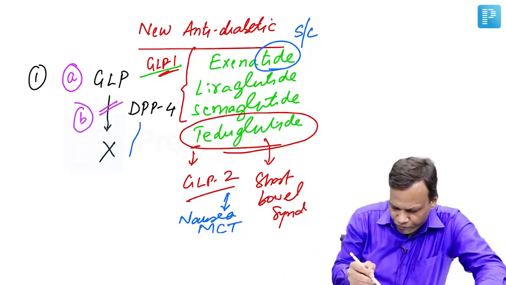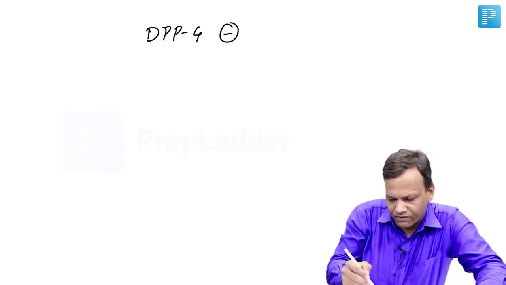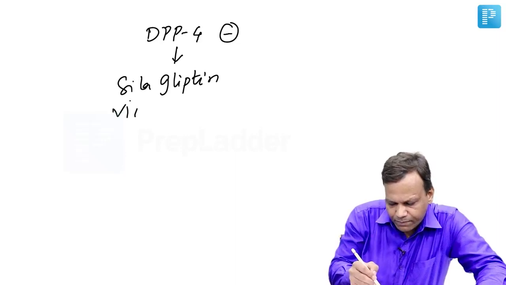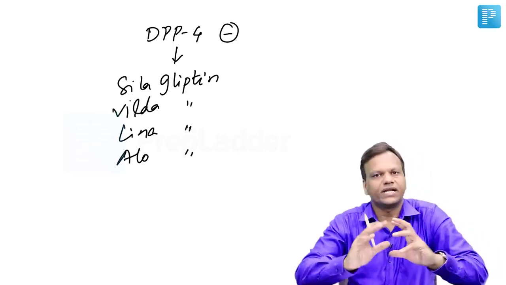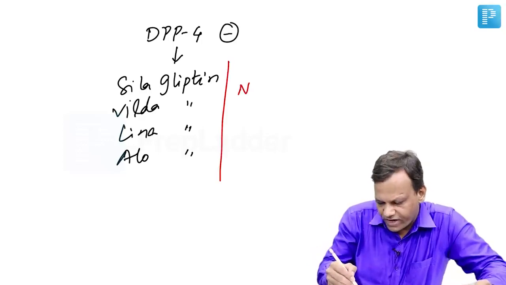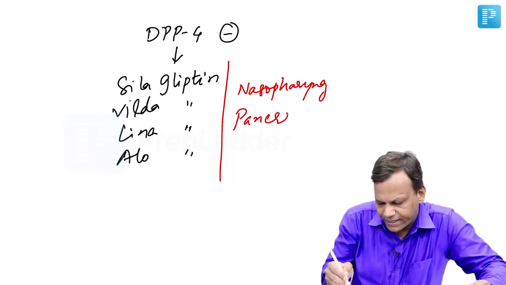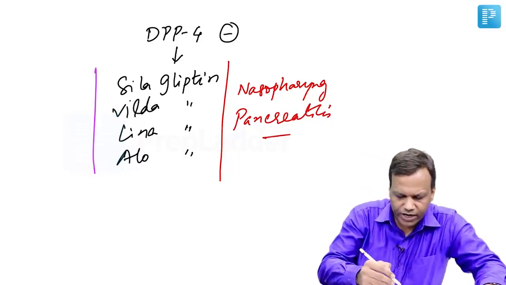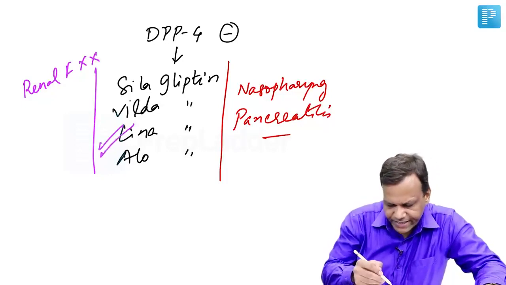Then DPP4 inhibitors can be given orally. Their names end with gliptin, like sitagliptin, vildagliptin, linagliptin, alogliptin. So many drugs whose names end with gliptin are DPP4 inhibitors. The most important thing, they can cause nasopharyngitis as a side effect. Apart from this, they can cause acute pancreatitis. They are associated with pancreatitis, and gliptins are avoided in renal failure. They are contraindicated in renal failure. The only drug which is safe is linagliptin.